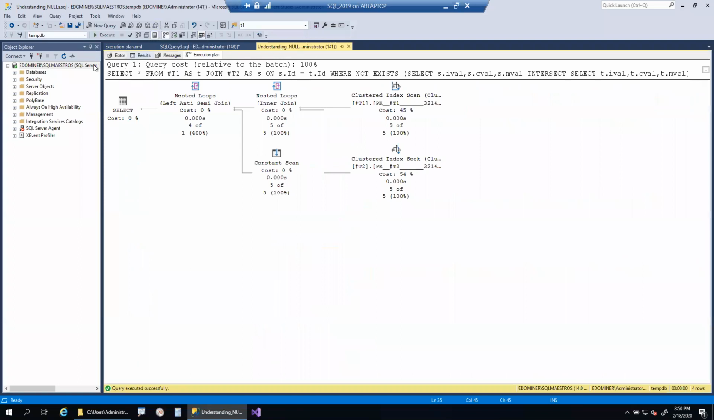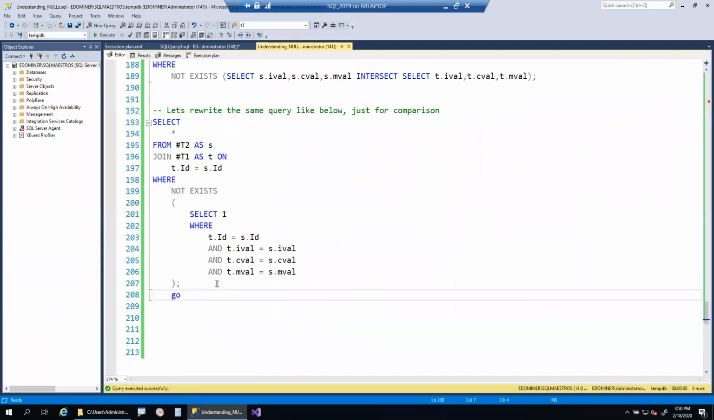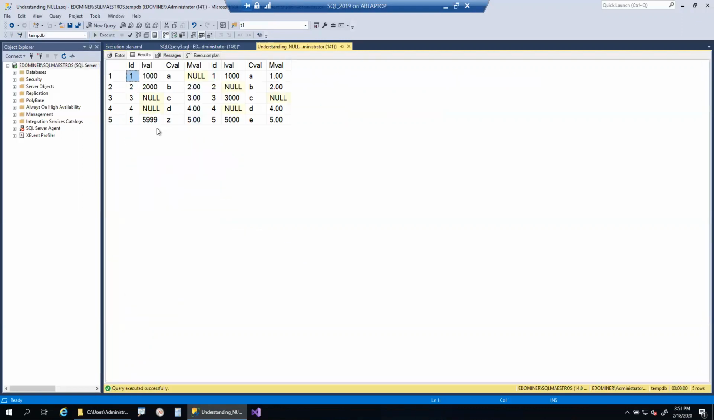Sometimes people tend to write queries like this: SELECT 1 WHERE t dot id is equal to s dot id, and t dot I value is equal to s dot I value, and t dot c value is equal to s dot c value. All the values we compare for equality, and we join the tables. From this result set, if any row doesn't exist, give me the output. People write this query if they don't know the intersect approach. If you do this, what will happen? This query will return an incorrect result set because row number 4 should not be there.